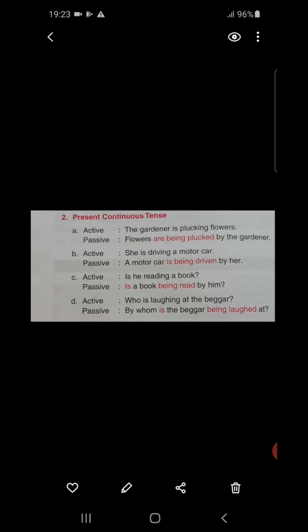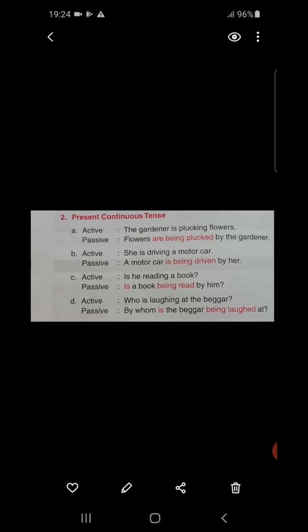He is turning into him. Okay? Is a book being read by him? Next, number D. Who is laughing at the beggar? Passive: By whom is the beggar being laughed at?